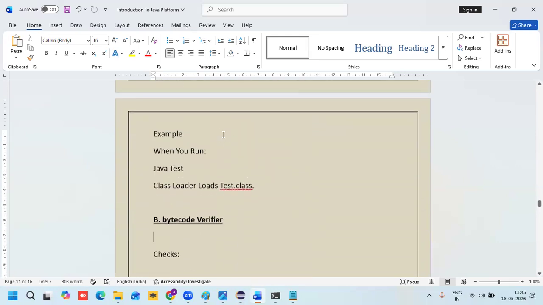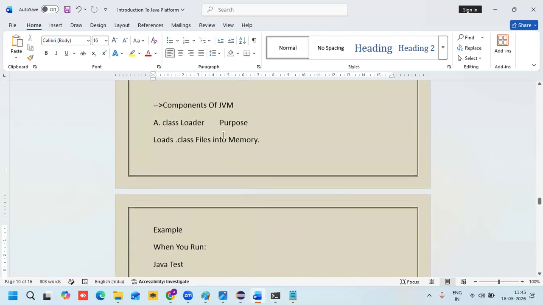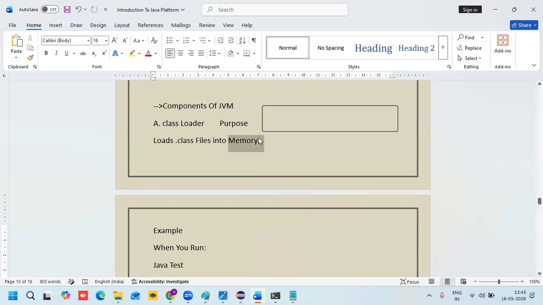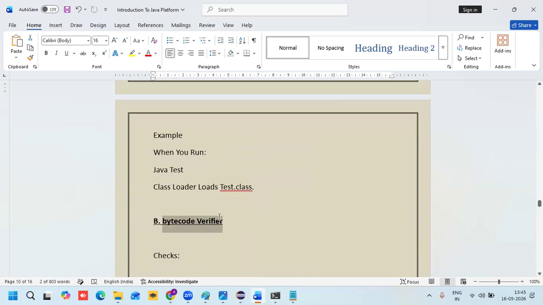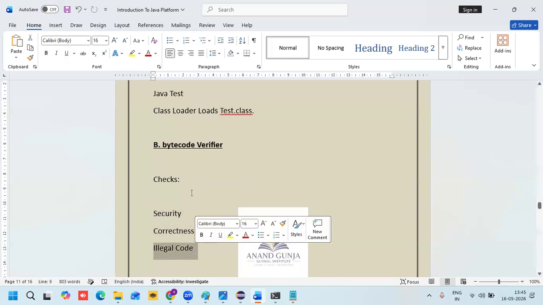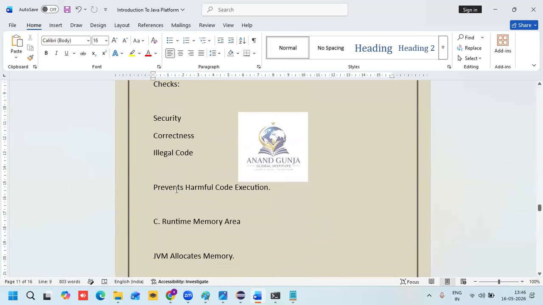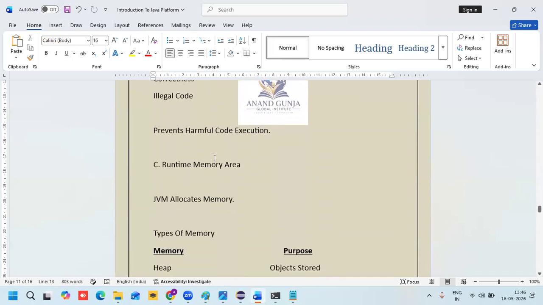So, the class loader and the bytecode verifier. What will the class loader do? It loads dot class files into memory. It sends dot class files into the memory segments. Who sends that? The class loader. Then what will the bytecode verifier do? It will check security, correctness, and illegal code. This prevents harmful code execution. Who takes care of this? The bytecode verifier. These are the security checks.